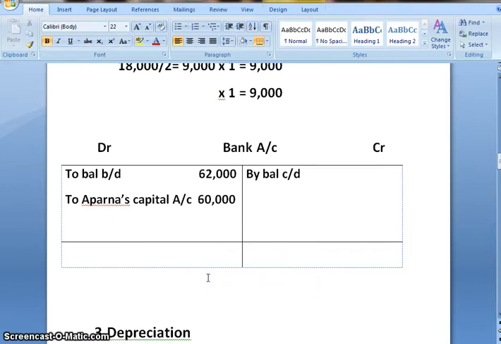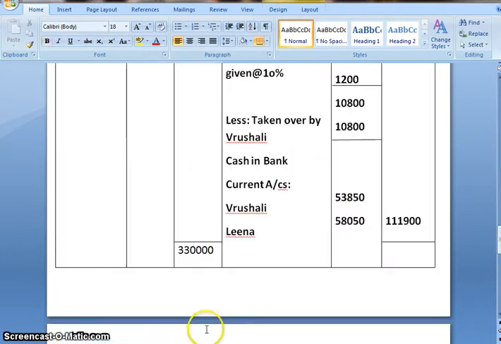Now we'll close the bank account, that is 62 plus 60. We will get it as 1,22,000. And balance carried down would be 1,22,000. So cash in bank would be that.